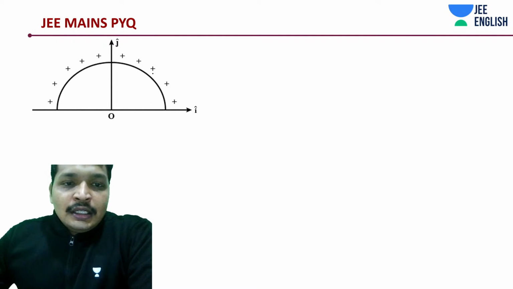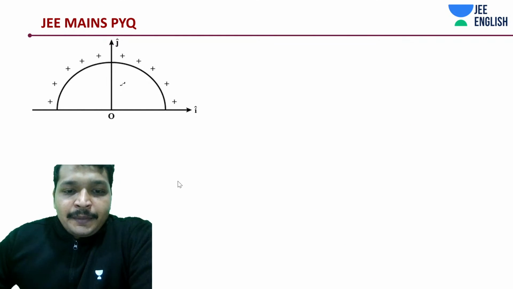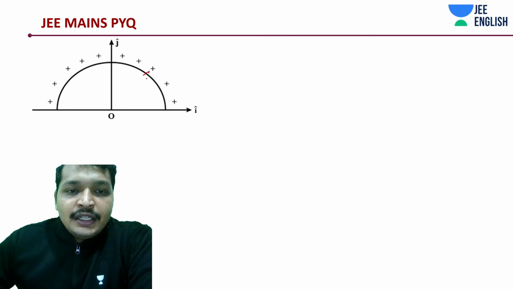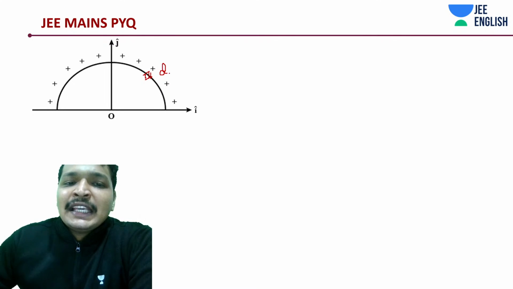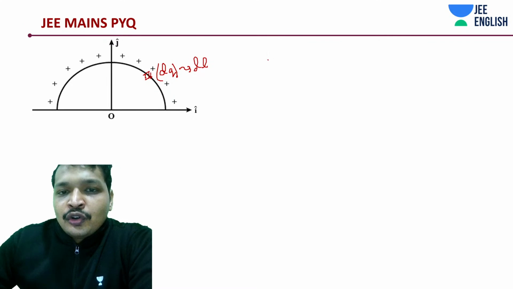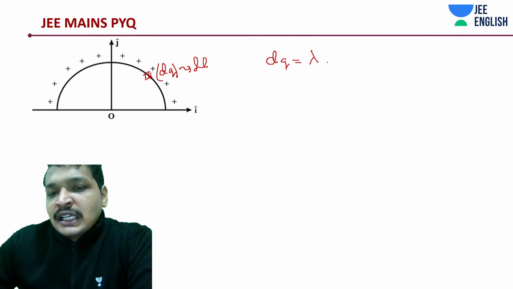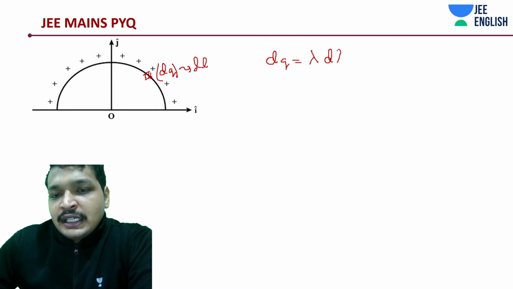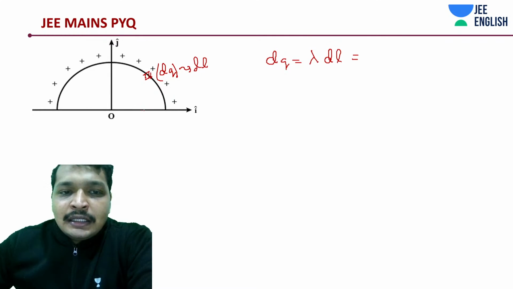So let me do a small thing. To find out this dE, we need a small element again which carries a charge dq and should have been of a length dl. So if I am going to express this dq in terms of dl, what is it going to be? Linear charge density multiplied with dl. And what is dl?